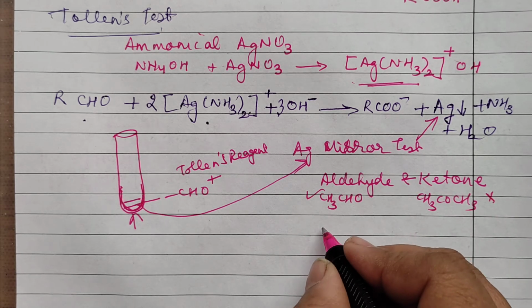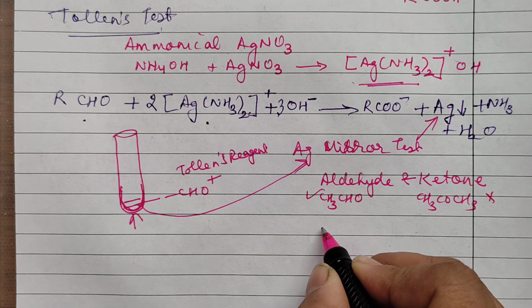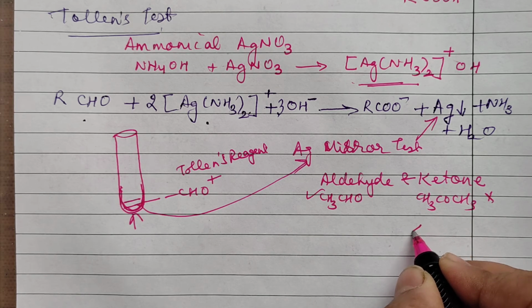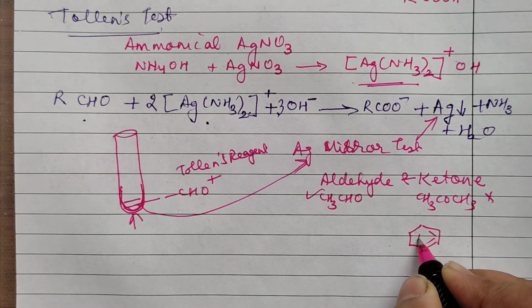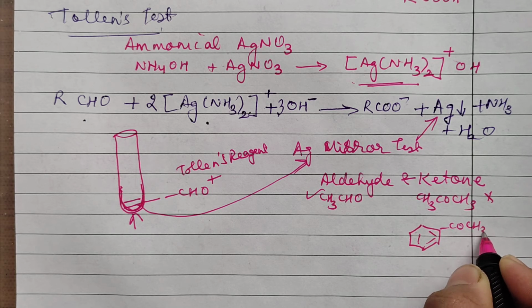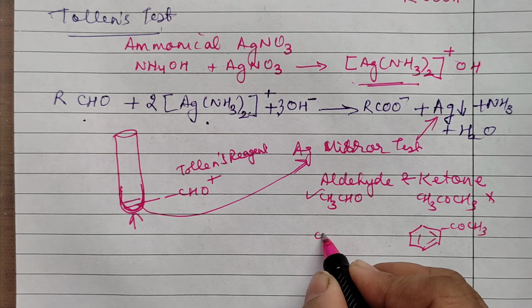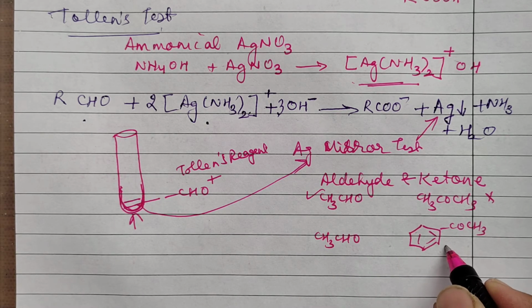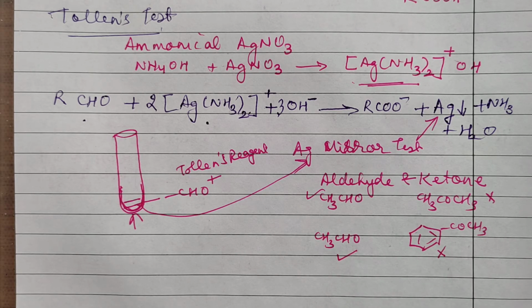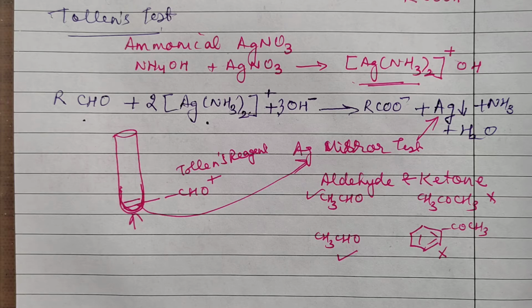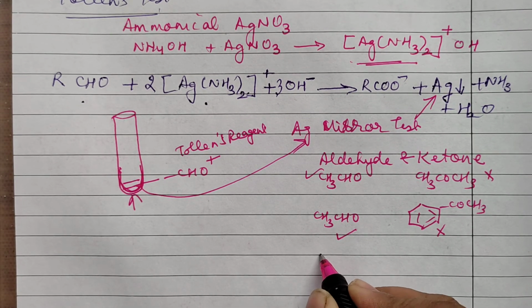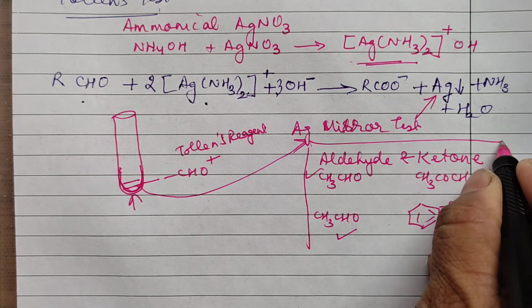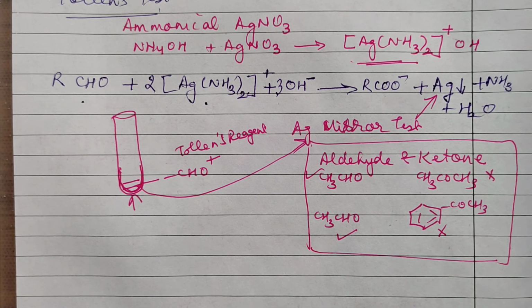If you are asked with reference to aromatic also, say you got acetophenone, C6H5COCH3, an aromatic ketone, and you are asked to distinguish it from acetaldehyde, then this will not give the test, this one will give the test. This is a ketone, this will not give the test. Fine. Okay, one more very interesting thing. Formic acid. This is one you have marked. Questions on distinguishing between aldehydes and ketones are very important.